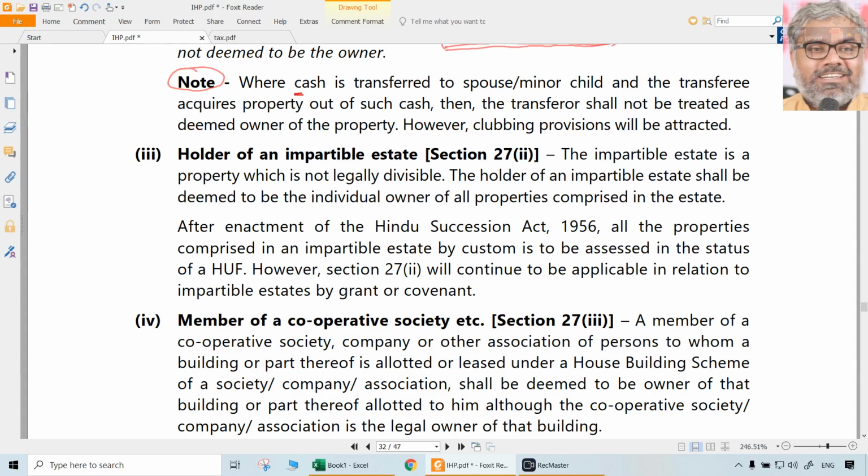Now, what if cash is transferred to a spouse or minor child and the transferee acquires the property out of such cash? Then the transferor shall not be treated as the deemed owner of the property. Of course, clubbing provisions will be attracted, which we will see later. Imagine the husband transfers cash to his wife, and his wife purchases a property with that cash. Is the husband the deemed owner of the property even then? No. In that case, the wife herself will be the owner of the property, but clubbing provisions will anyway apply. That we will see later and separately.